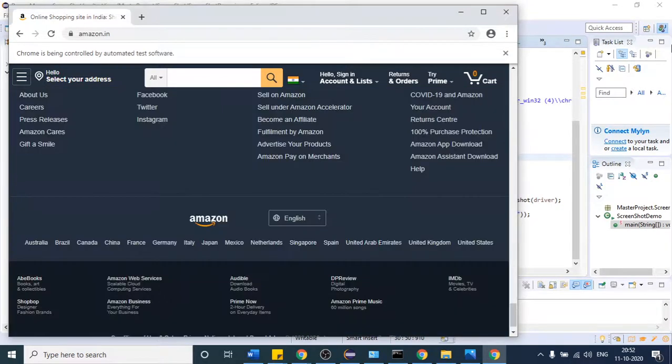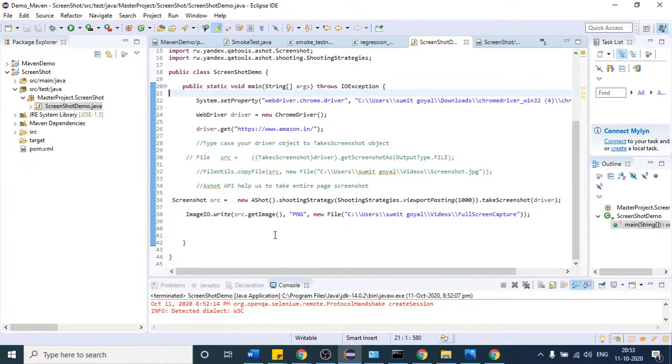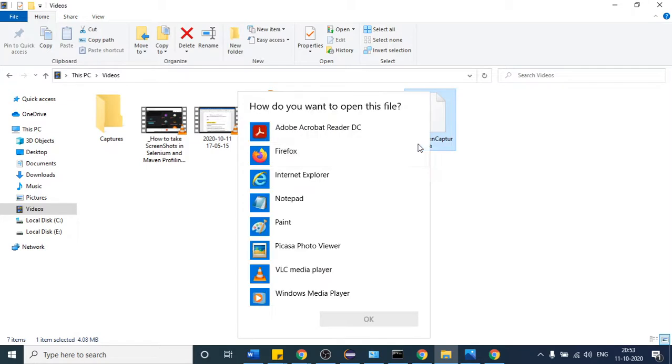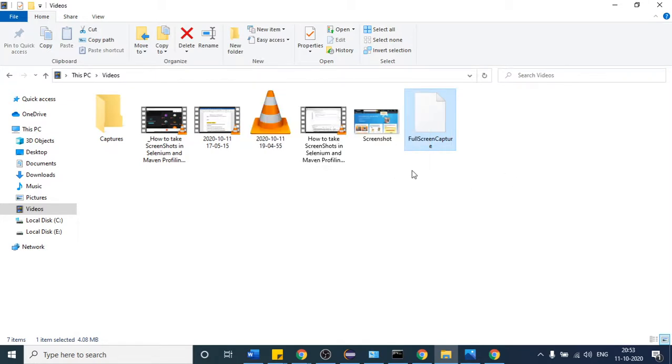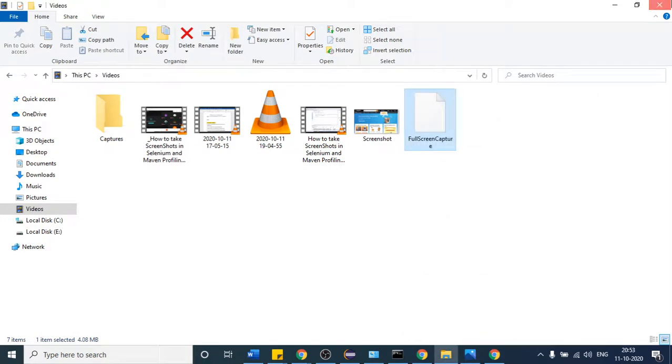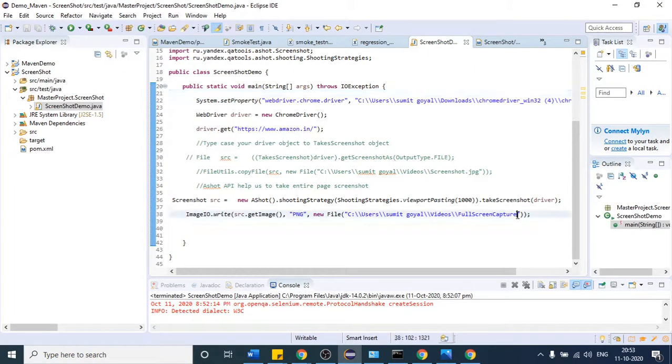So yeah, we came here and our program execution is finished, terminated, right? So let us check our videos folder. Okay, I think this time we are not going to get our desired output. You can see that this file is not... okay, I got the issue. Why do we not get that file? Because I have not provided the extension at the end of the file name. Even if you provide png here, provide it at the end of the file name as well.